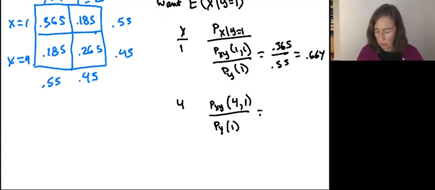So that joint probability is 0.185 divided by 0.55 here, and that gives me 0.336, and those also